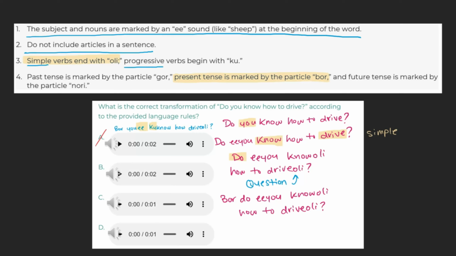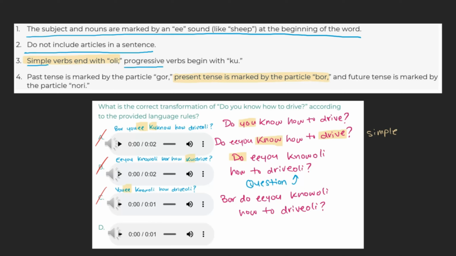B. You know oli bor how ku drive. This choice adds ku to the verb drive this time. Again, as both of our verbs in this sentence are simple, not progressive, this can be marked as incorrect. C. You a know oli how drive oli. Like choice A, this choice adds e after the you and not before it, which goes against rule number 1. This can be marked off.